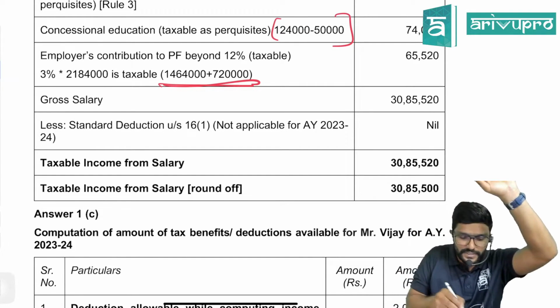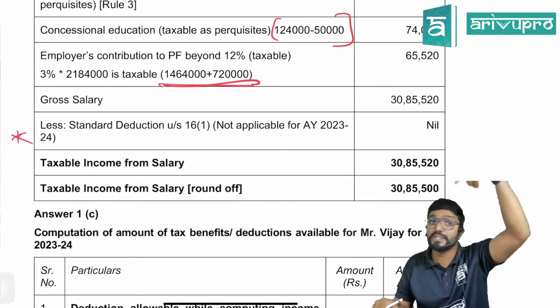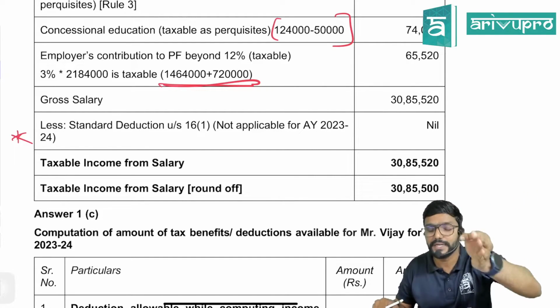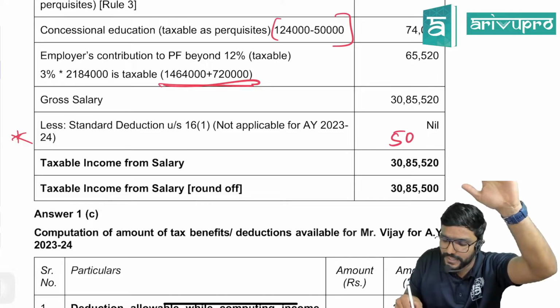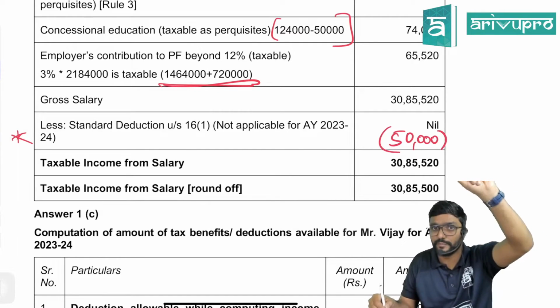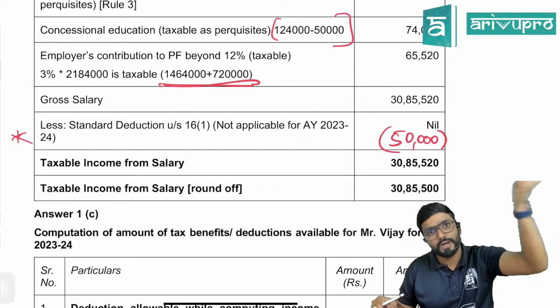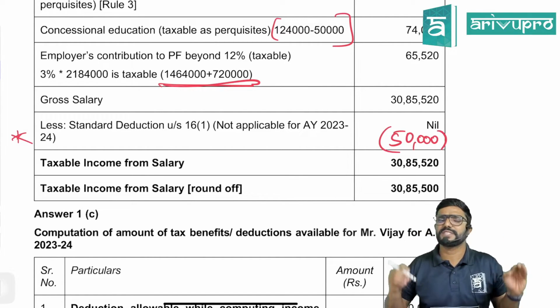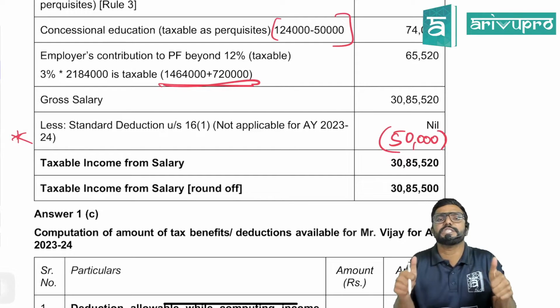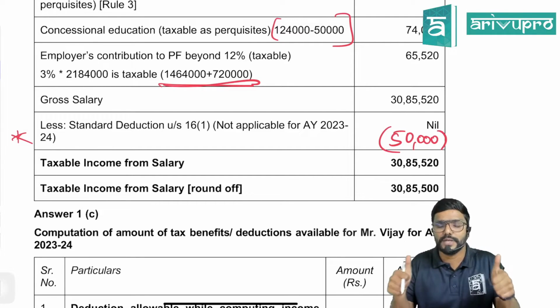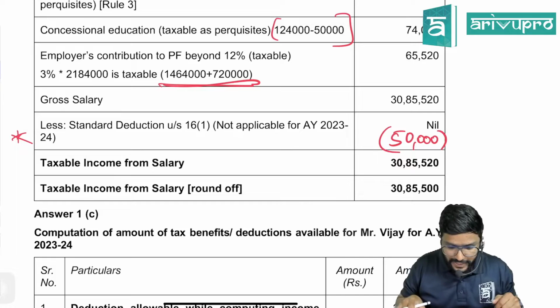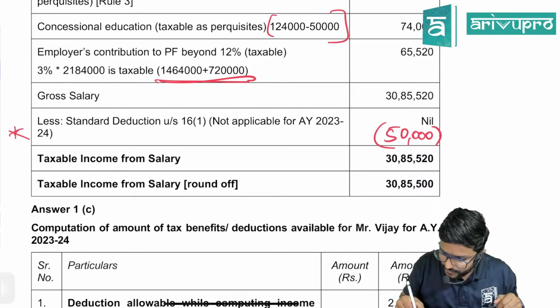And one important thing, guys, standard deduction was actually not allowed previously. But now under the default regime it is allowed. Under the default regime it is allowed. Please be careful. Previously this was blocked under the new regime. But now under the default regime, that is as per section 115BAC, standard deduction is allowed. Standard deduction is allowed. Please be careful. So the taxable income from salary comes to